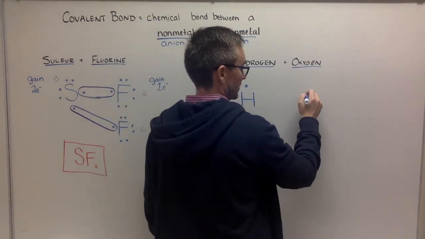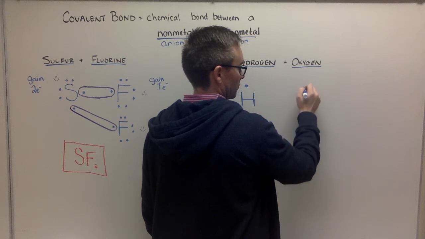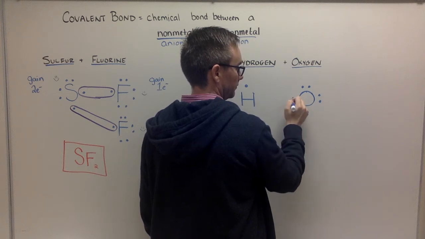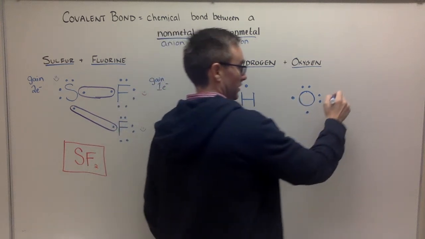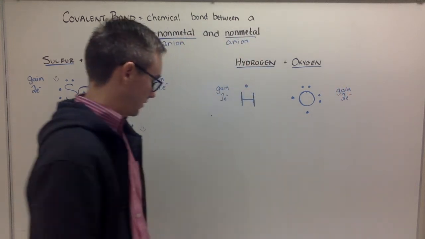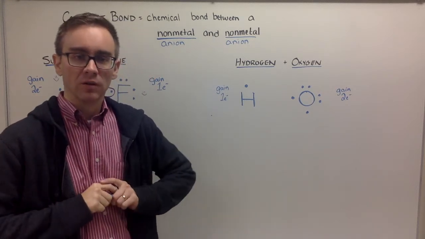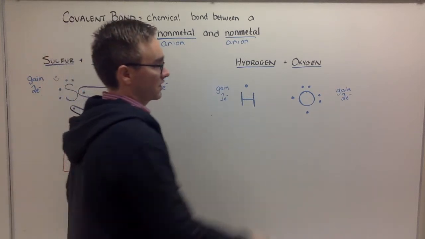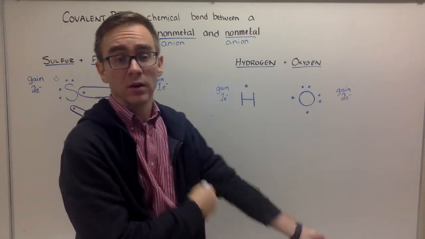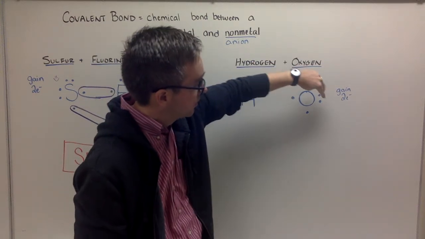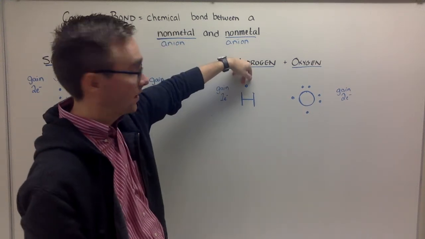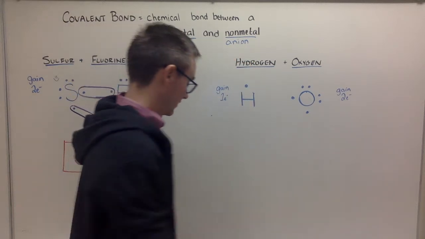Oxygen is in group 6A, which means it has 6 valence electrons, which means it's looking to gain 2. So very similar to before. One thing I want to point out: remember when I first started talking about Lewis dot structures, I suggested that you draw your dots on the sides like this, in order, because electrons like to work in what we call electron pairs. See how there's a pair there, a pair. These guys don't have a buddy, which means those are the 2 places I'm looking to bond. He doesn't have a buddy next to him. He's looking to bond with somebody.